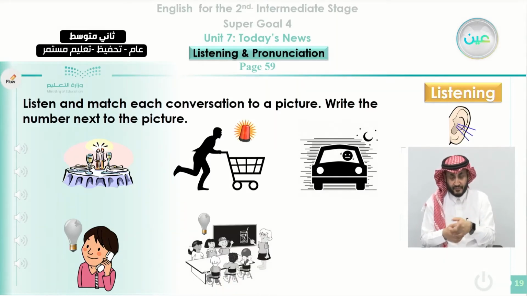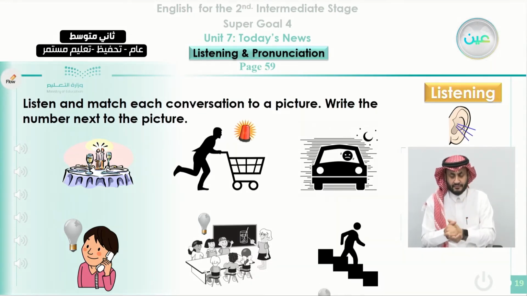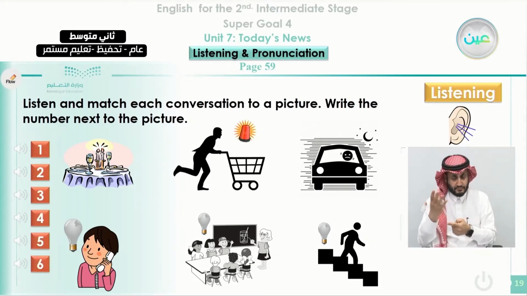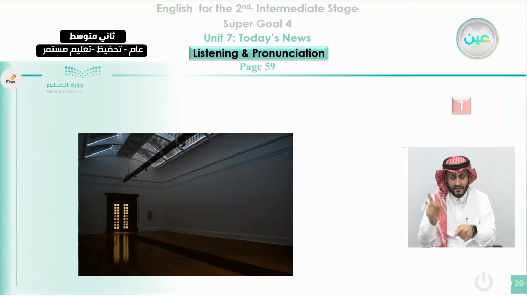Also here, this is a classroom, and the teacher is teaching, and the students want to go out, and they had some circumstances that we're going to listen to in the coming slides. Also here, there is somebody who's going down from stairs. In the last step, something happened. We will learn more about it. So also here we have conversation 1, 2, 3, 4, 5, and 6. We'll go to details to each picture.